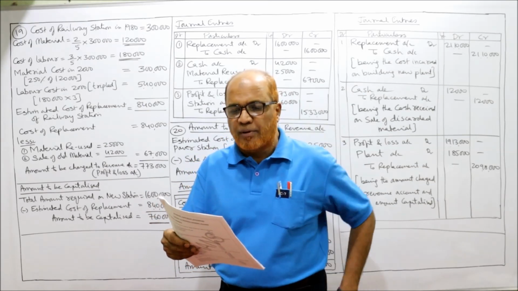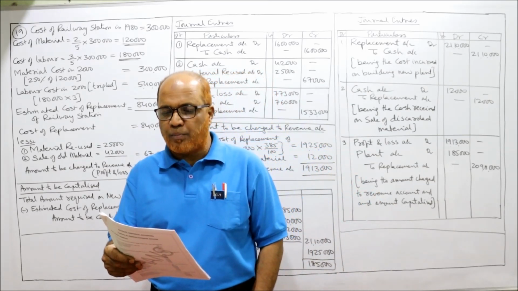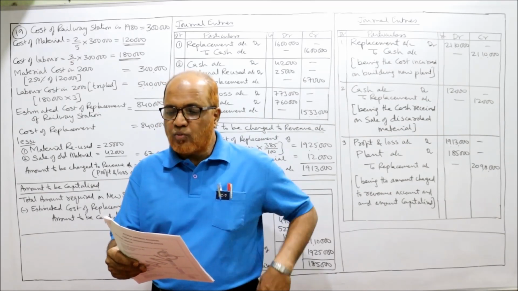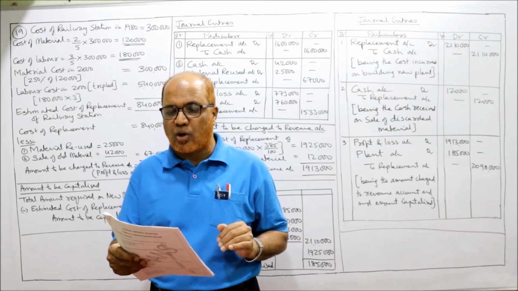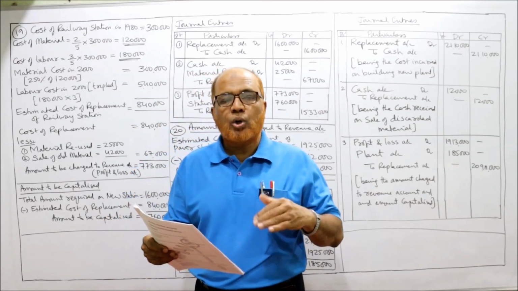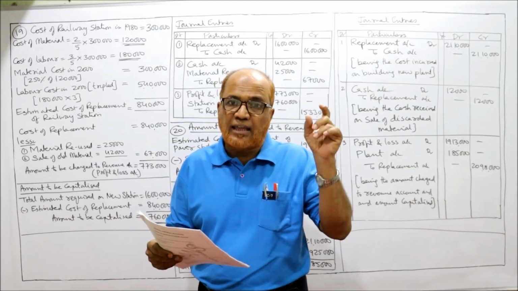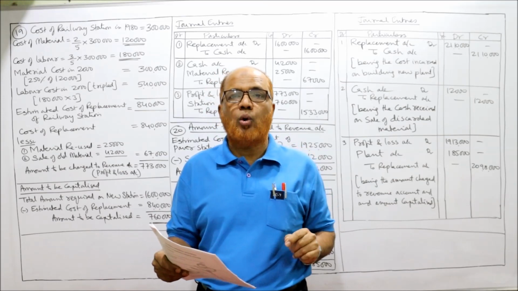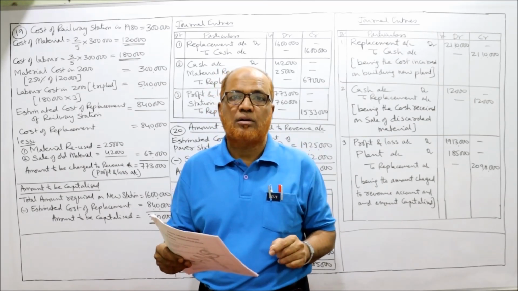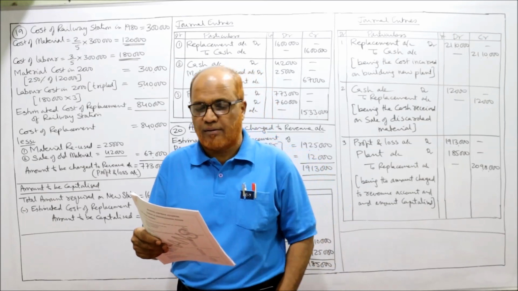See the 19th problem. A railway station was built in 1980 at a cost of rupees 3 lakh. It was replaced in 2000 by a new railway station at a cost of 16 lakh. The original railway station was built in 1980. The cost at that time incurred was 3 lakh. Now we are replacing the old station by a new station. The new cost to be incurred will be 16 lakh in the year 2000.